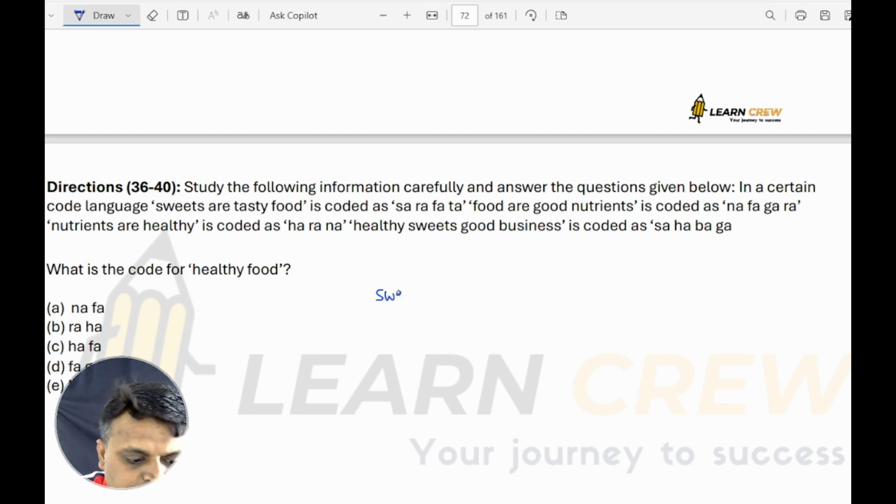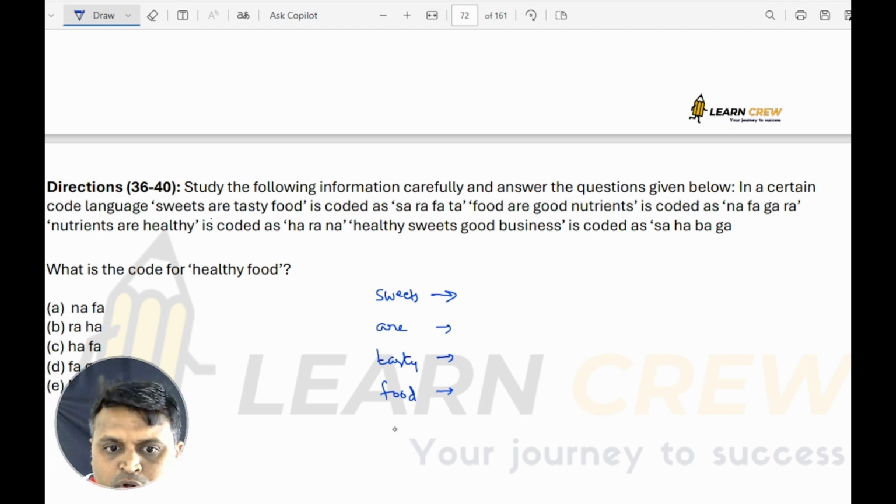Sweets, are, tasty, food, good, nutrients, healthy, business. Take the codes for each and every word.